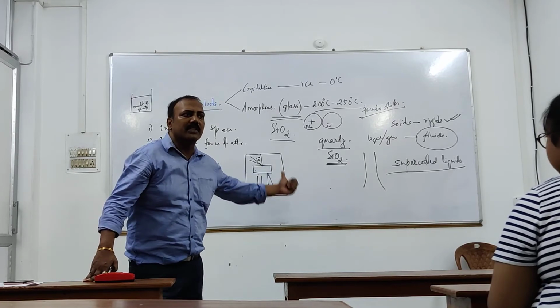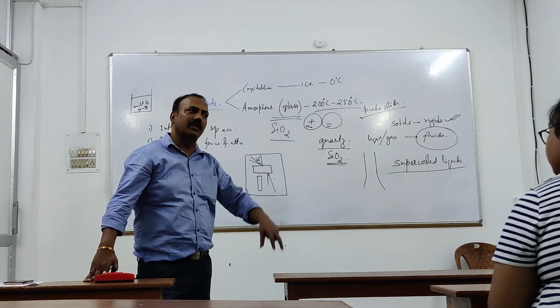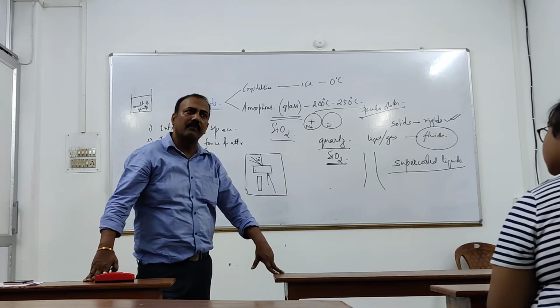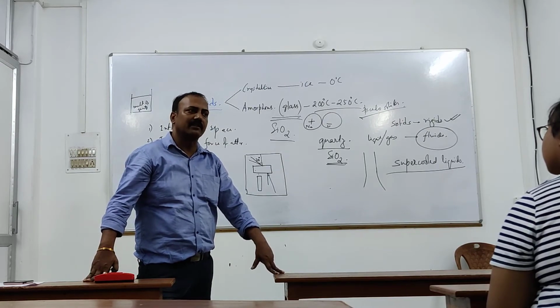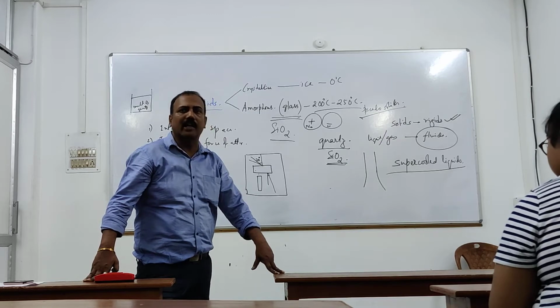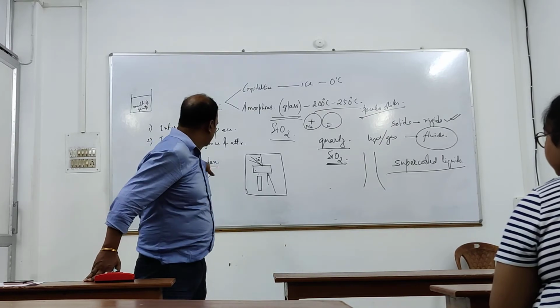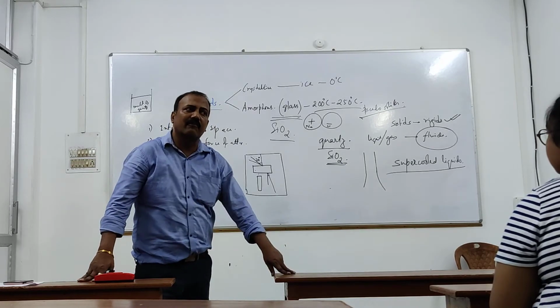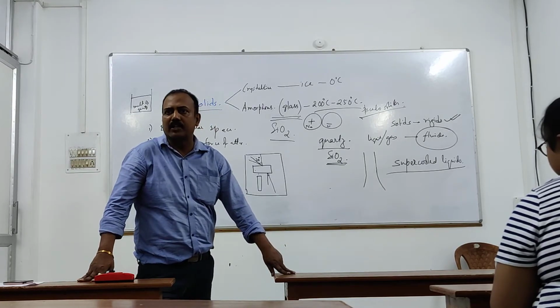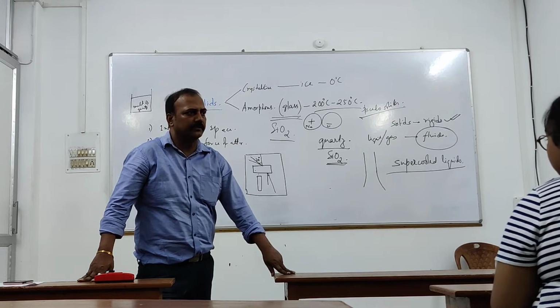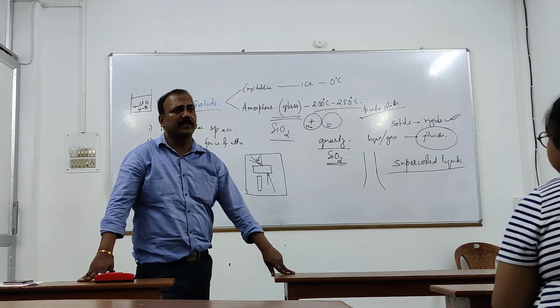If we try to do the same thing with a crystalline solid, with quartz, we will find the refractive index is varying with the variation of angle or side. That is another difference in property.